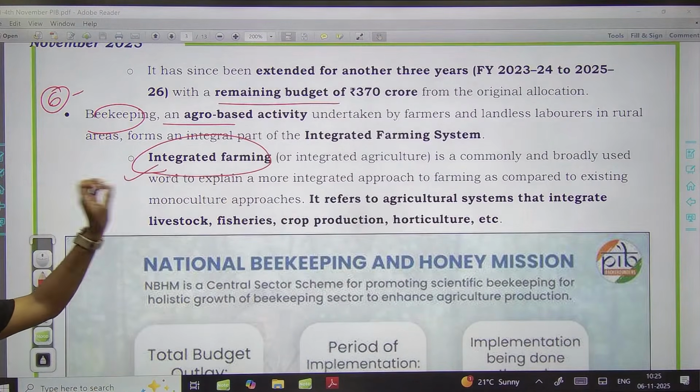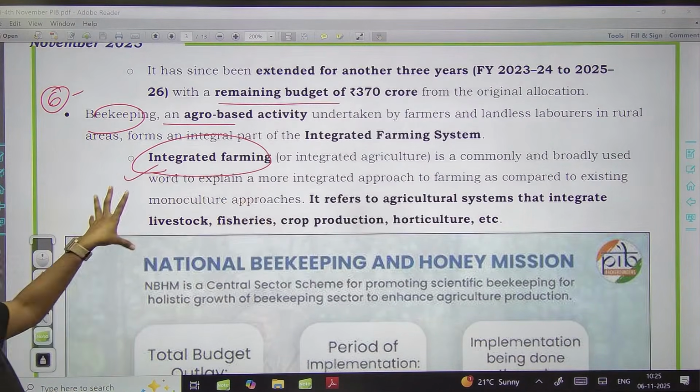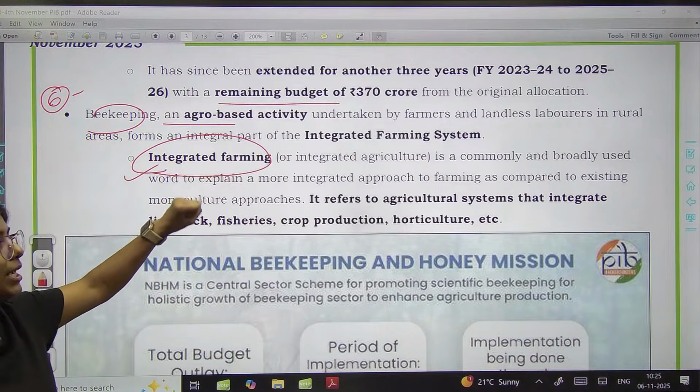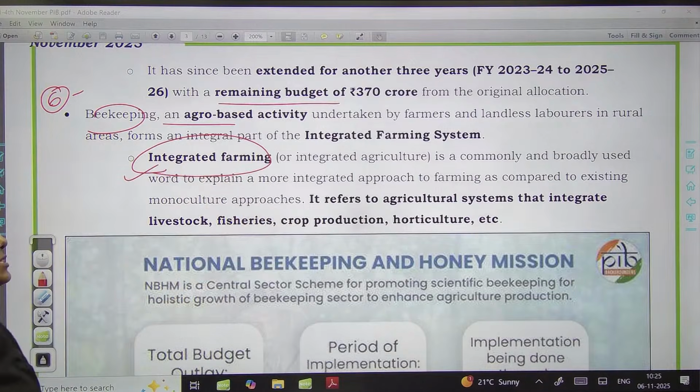Not only are the farmers producing something, but they are also doing beekeeping. Okay, so beekeeping could be a profitable business for the farmers. So what is integrated farming?